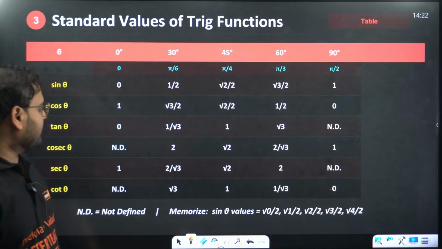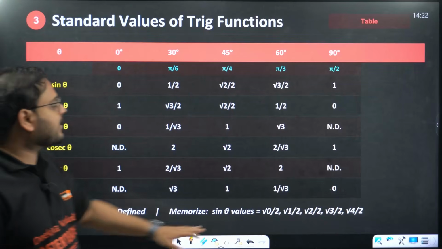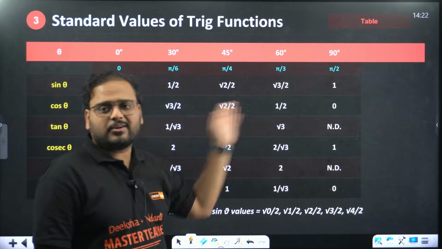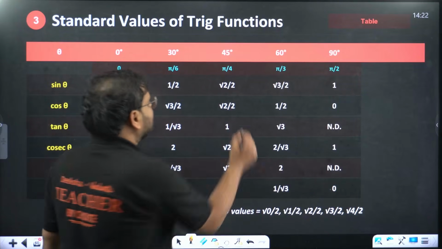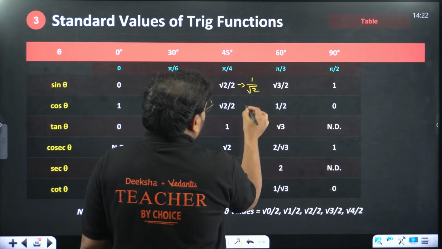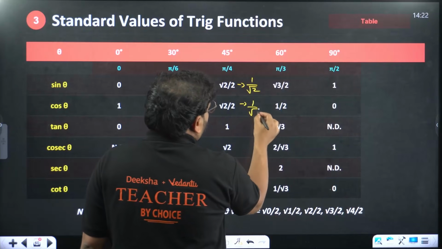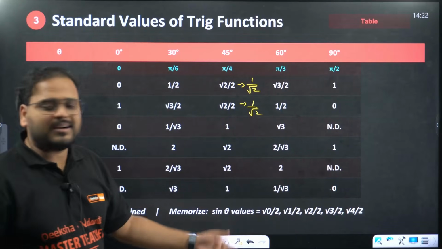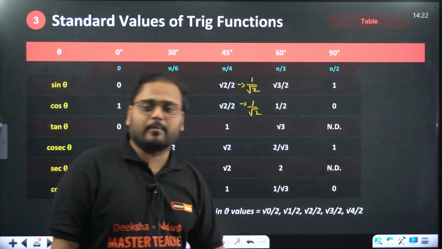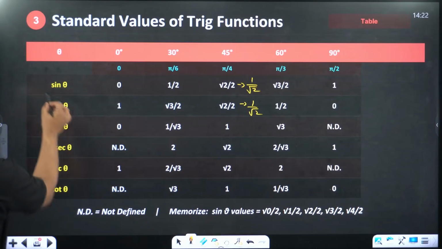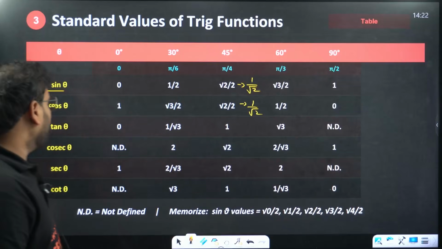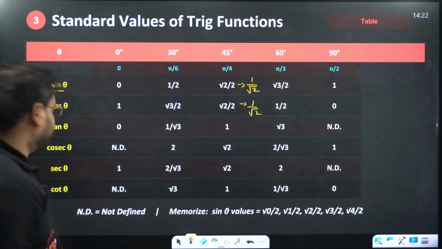Of course, how do you remember that? Just simply write this as 0, 1 by 2, 2 by 2, 3 by 2, like that. You'll get the answer. This is also written, mostly actually, as 1 by root 2. So how do you remember that? 0 by 2, root 1 by 2, root 2 by 2, root 3 by 2, root 4 by 2. That's your value for sine for angles 0, 30, 45, 60 and 90. But I think you all know this very well.